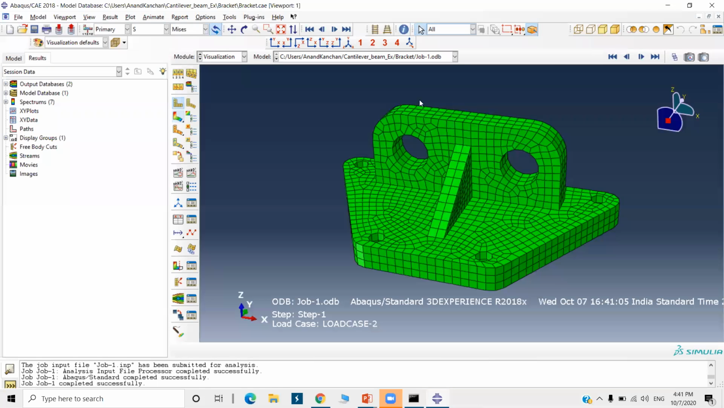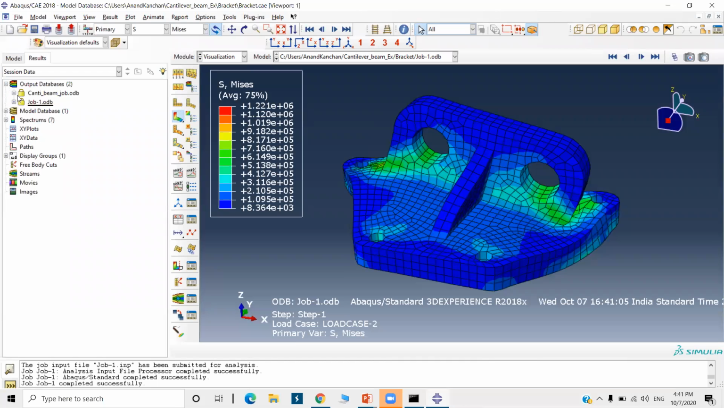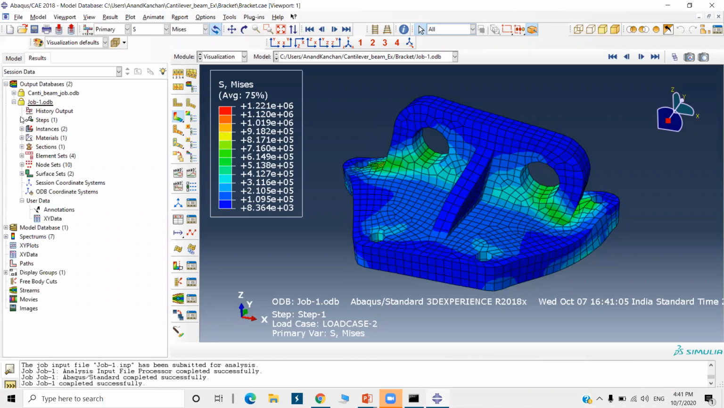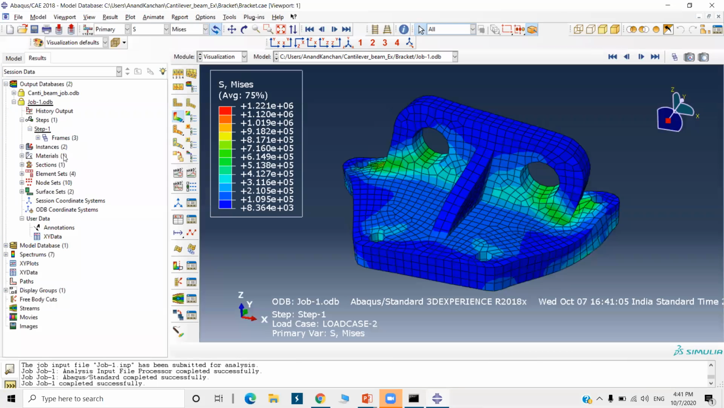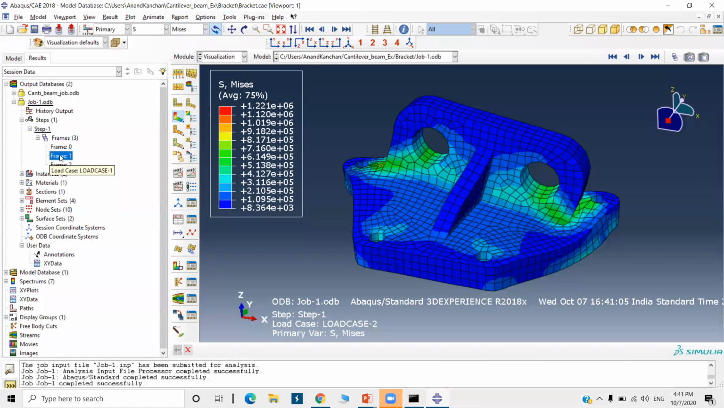See, now I will show you here. Go to job one step. The cantilever beam job ODB is also there. Job one dot ODB means output database. So frame one is the first load case and frame two is load case two. Now load case one means we have applied the load in the y direction.